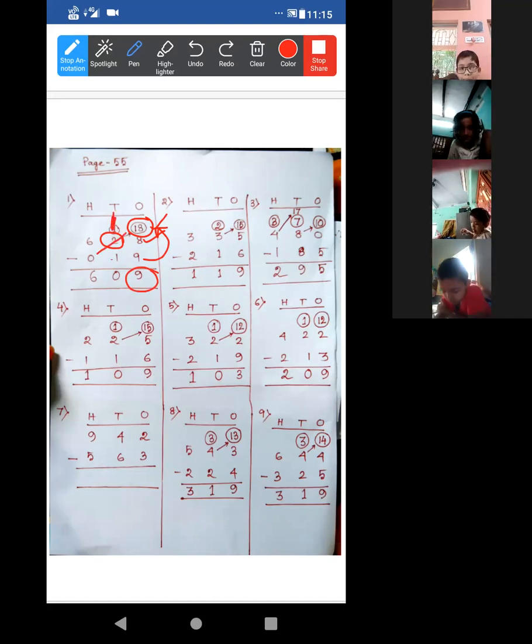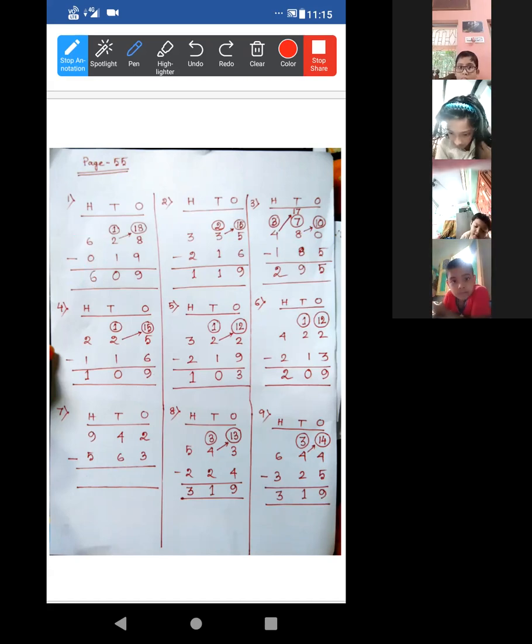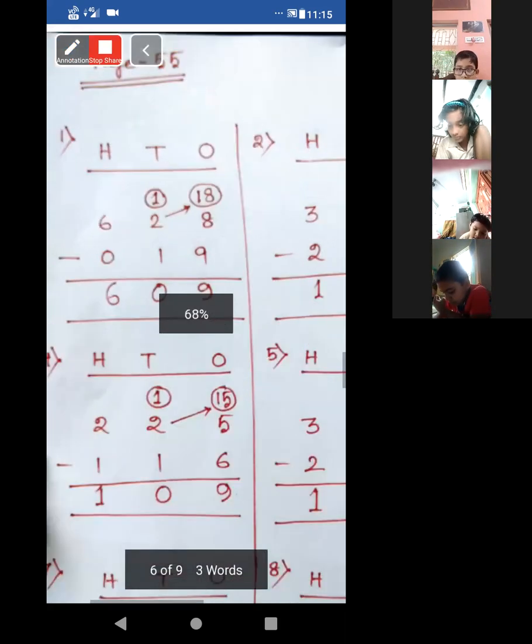Now, 1 minus 1 will be 0. Up to the tens place it is clear. Now, look, it is 6 and it is 0. Just 6 will be there, because if we subtract 0 from a number, then that number will be itself. Because if we start counting after 0, then it will be 1, 2, 3, 4, 5, 6. 6 places. So 6 will be there. Look again, I am zooming in. 1 done.